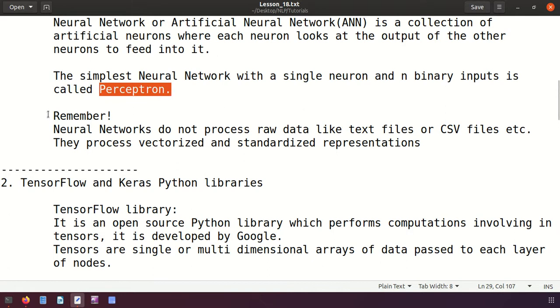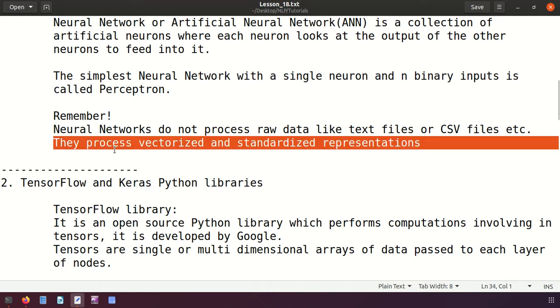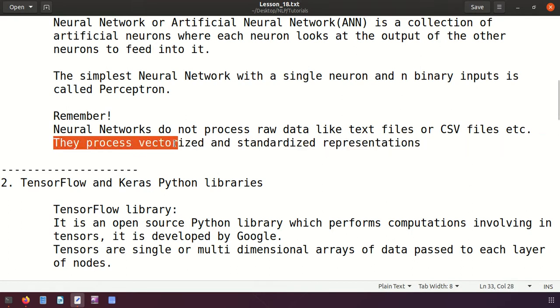One thing which is very important, friends, that you have to remember, is that neural networks do not process raw data like text files, CSV files, etc. The first stage we have to complete is normalization or pre-processing. If it is text, we have to vectorize it and normalize it. If it is numbers, again we have to remove all the outliers. It should be cleaned, right? The first step, pre-processing, should already be done, then the data is ready to apply on neural networks. This is very important, friends, you have to remember this.